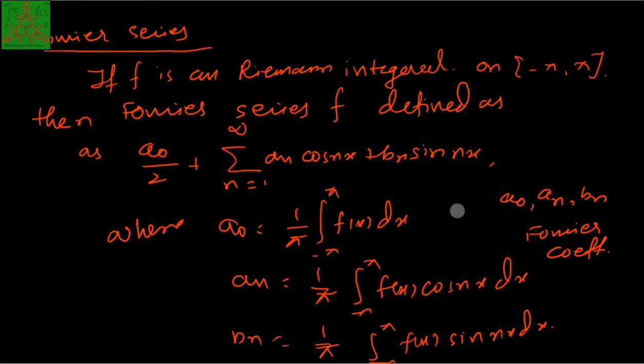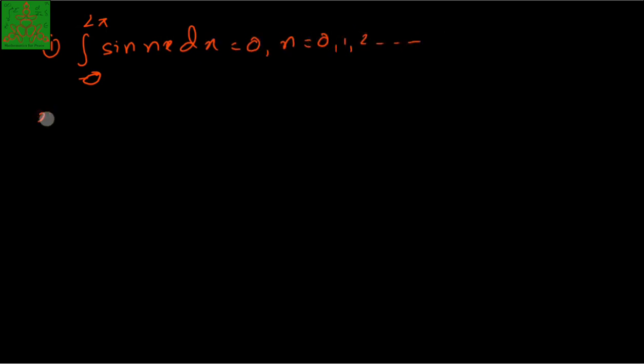Now to prove the convergence of this series, I require certain results. I am going to give them to you as an exercise, identities you can try for yourself. The first one is integration from 0 to 2 pi of sin nx dx is equal to 0 for every n running from 1 to infinity. The second one, integral from 0 to 2 pi of cos nx dx is equal to 0 for every n running from 1 to infinity.